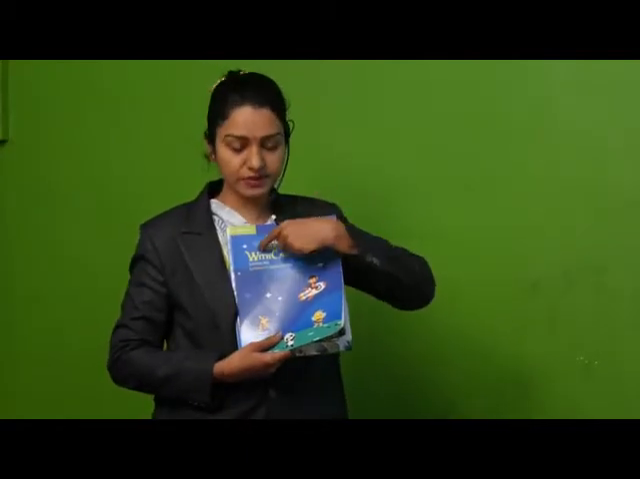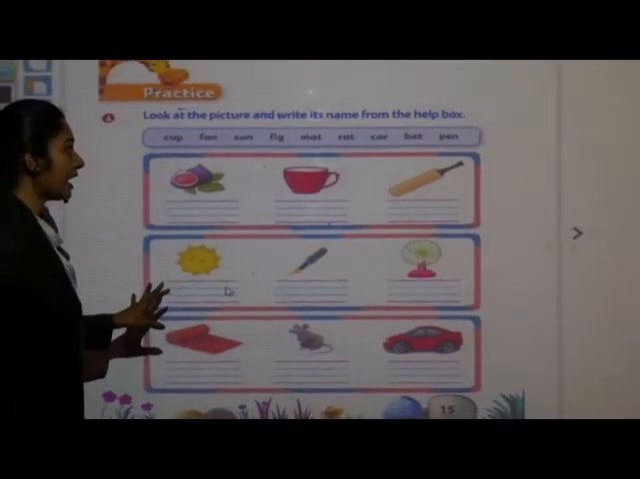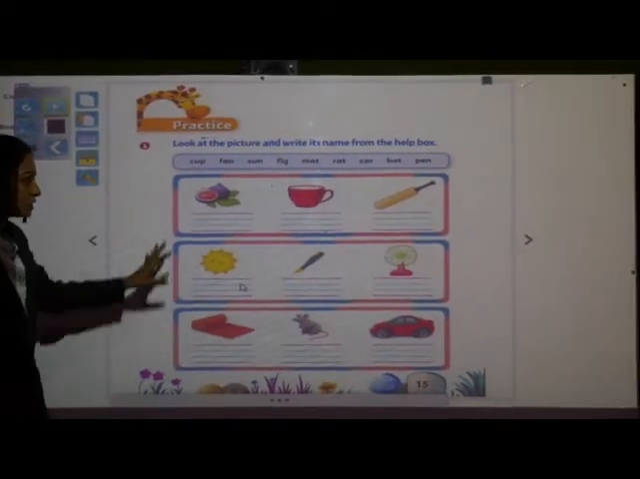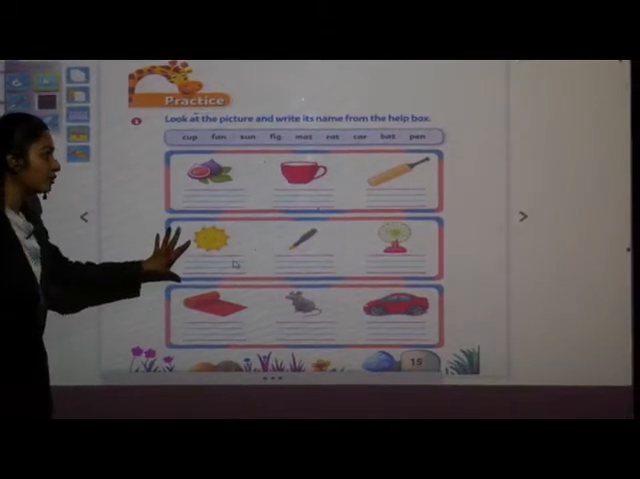So children, take your skill book. You have to take your literacy skill book along with pencil and eraser. Now come to page number 15. I hope you have opened this page. In the previous session, we learned about vocabularies. Those are these vocabularies and this was your homework. I hope you have completed your homework also.